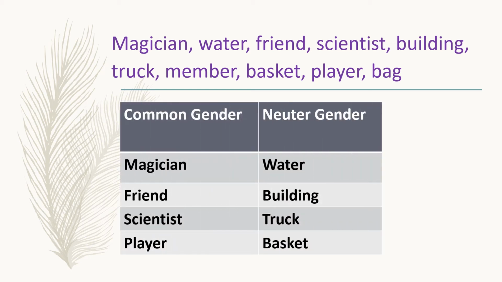Now let's read out the common genders first. Magician, friend, scientist, player are the common names given for both male and female, so they are common genders. Water, building, truck, basket are the names of non-living things, so they are neuter gender. Isn't it very easy, children? Yes.